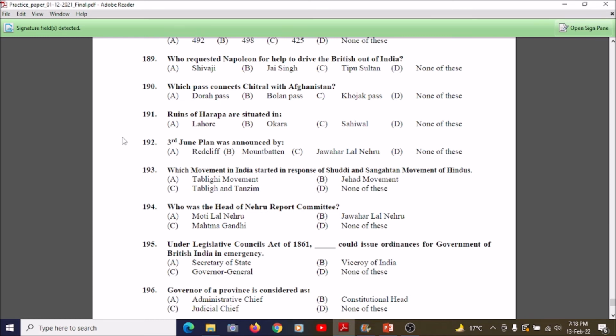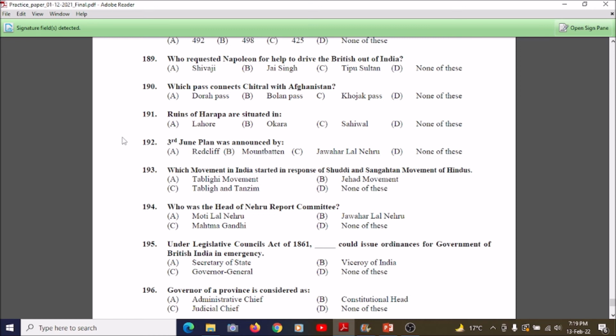So students, now we're going towards question number 192, which is: the 3rd June Plan was announced by A. Radcliffe, B. Mountbatten, C. Jawaharlal Nehru, or D. None of these. So the correct answer for this question is Lord Mountbatten, which is B. The 3rd June Plan was announced by Mountbatten.